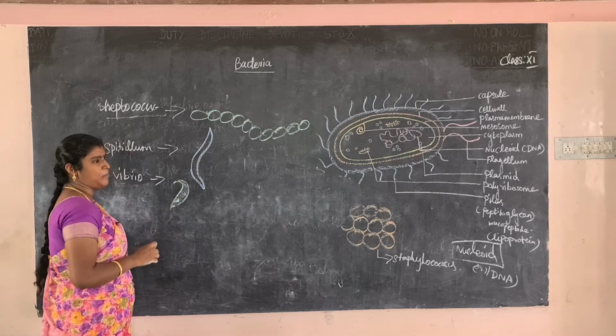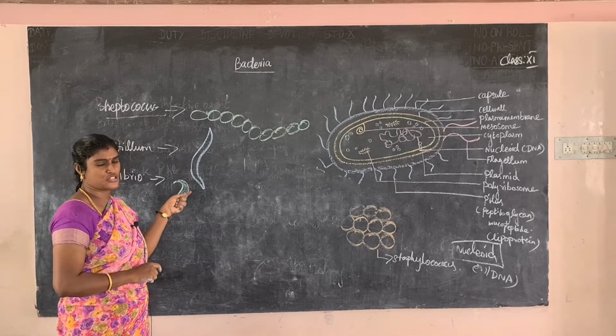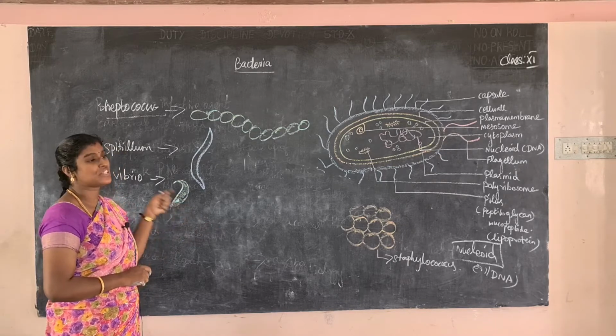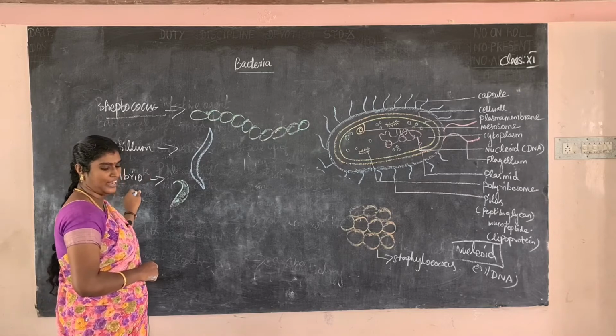So what are the types of shape? The first one coccus, next Diplococcus, next Tetracoccus, next Sarcina shape. So next bacteria Staphylococcus, next Streptococcus, next spirillum shape bacteria, next Vibrio shape bacteria, next flagella.